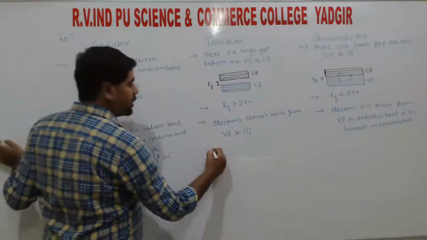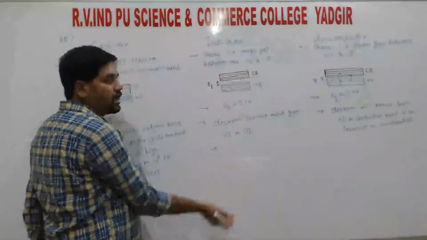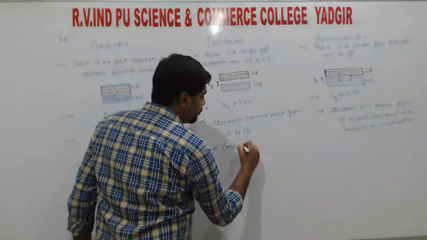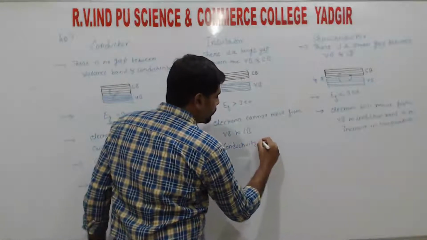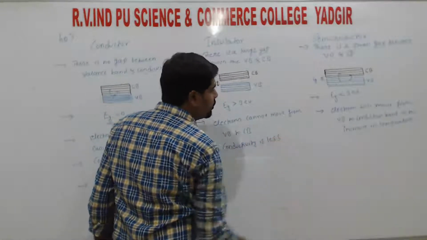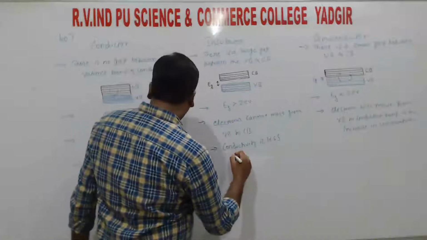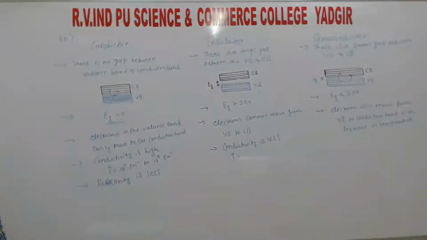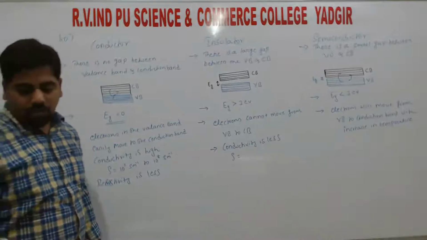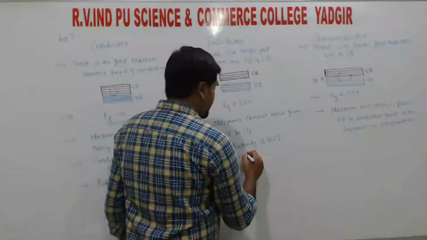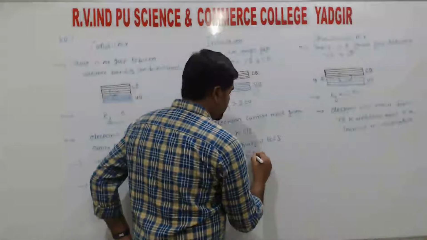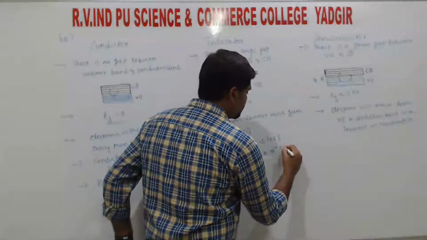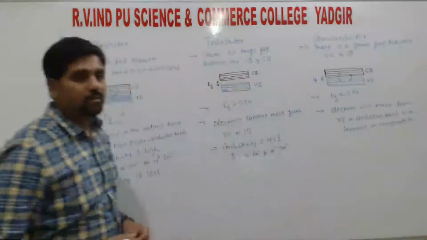In an insulator, no electrons flow, so hence conductivity is less. So conductivity is less and that value is equal to 10 to the power of minus 11 Siemens per meter to 10 to the power of minus 19 Siemens per meter, right?